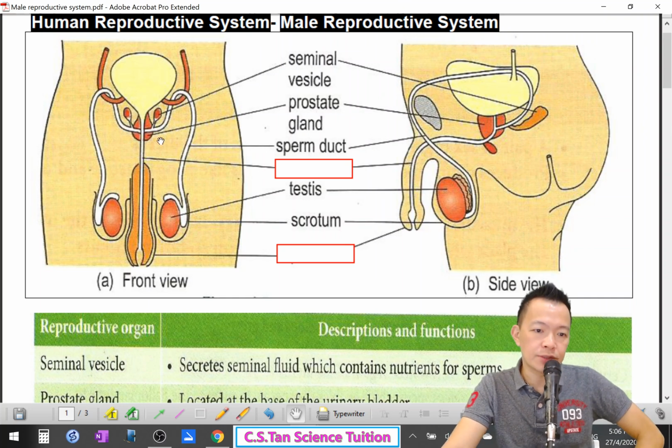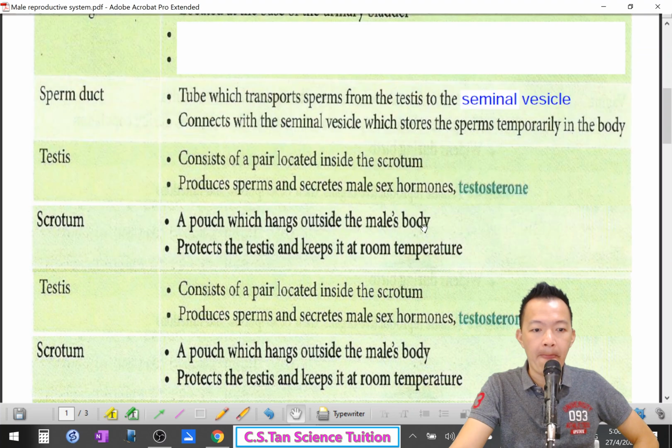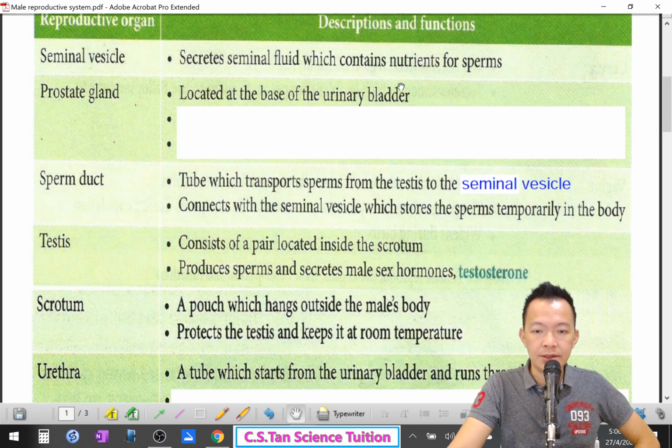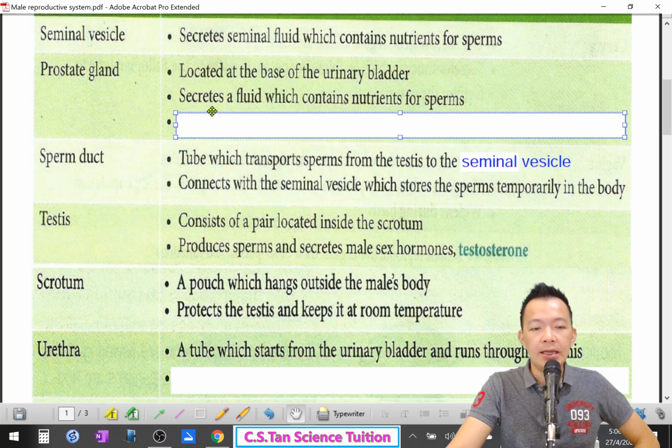It supplies nutrients to the sperm inside the seminal vesicle. It also provides some vitamin E. The prostate gland is just below the urethra, located at the base of the urinary bladder. It secretes a fluid which contains nutrients for sperm.